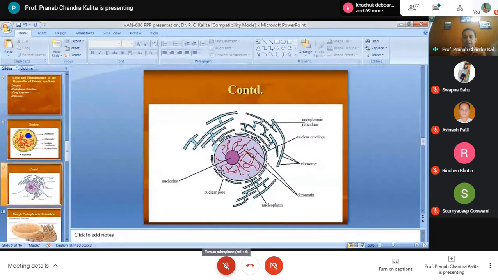The cytoplasm inside the nucleus is called the nucleoplasm. Here you can see this nucleoplasm. Inside the nucleus, you will find the nucleolus and the chromatin material. More specifically, this chromatin material occurs in two forms: one is called heterochromatin, another is euchromatin. So how do heterochromatin and euchromatin differ?